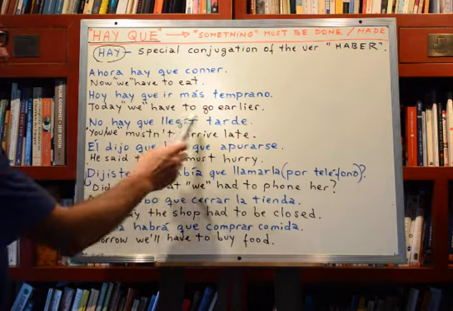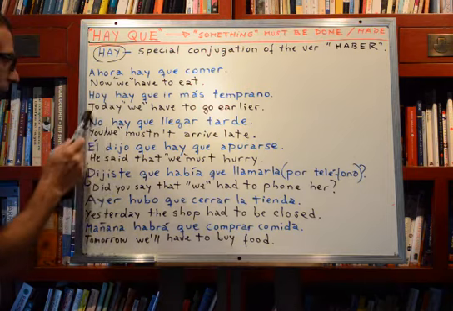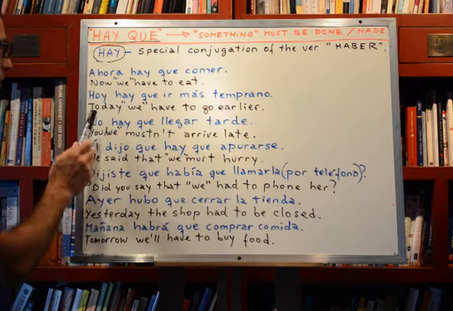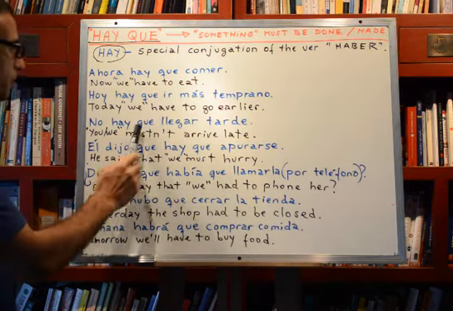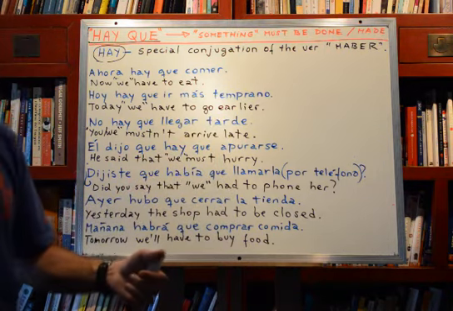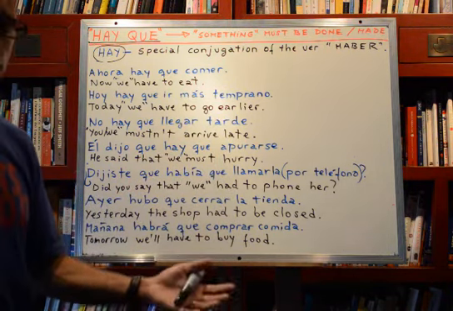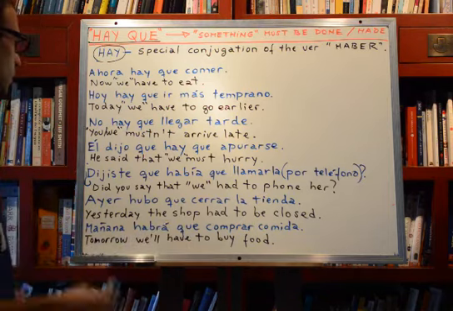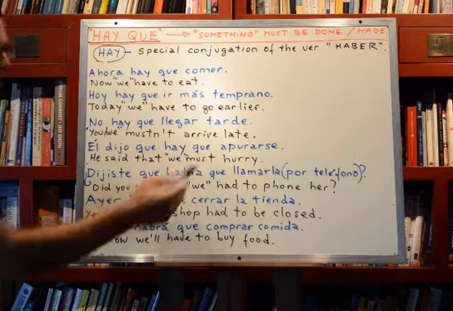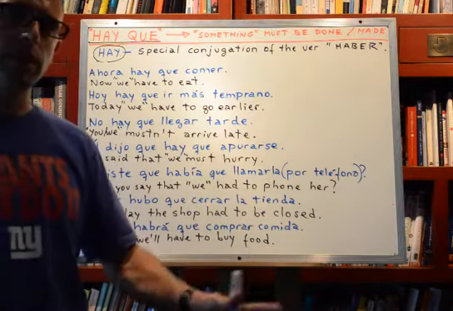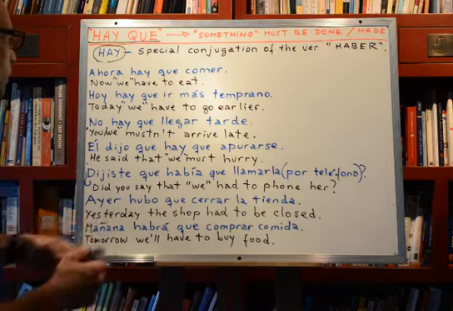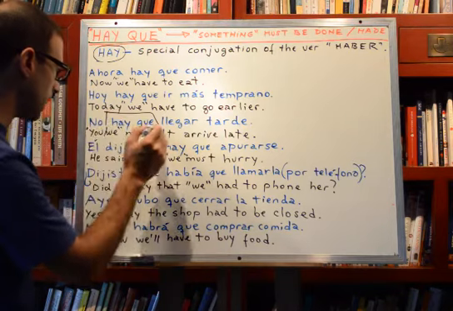No hay que llegar tarde. Same thing here in the negative, right? A negative sentence. No hay que llegar tarde. Not have to arrive late. Like saying we should not arrive late. Or you or we mustn't arrive late. Okay? I hope you get the sense or the meaning of the sentences and how this should be used, okay?